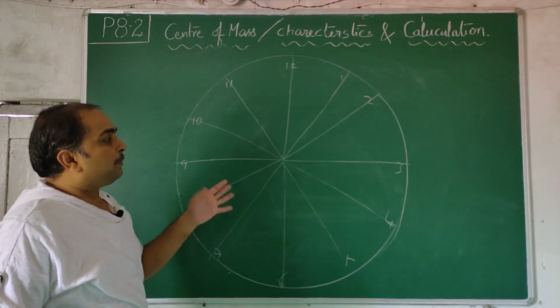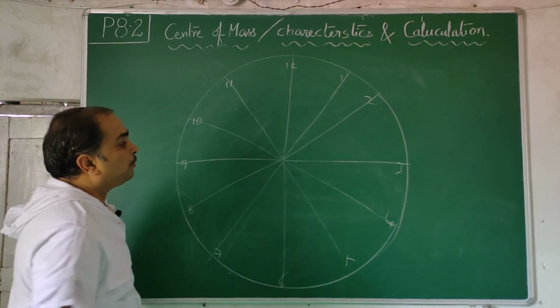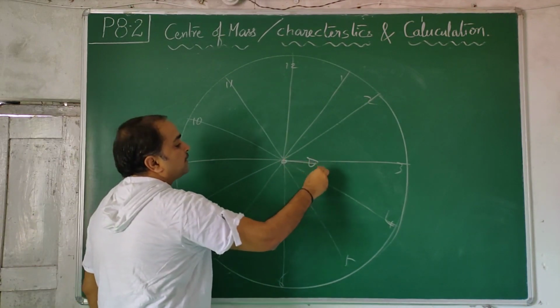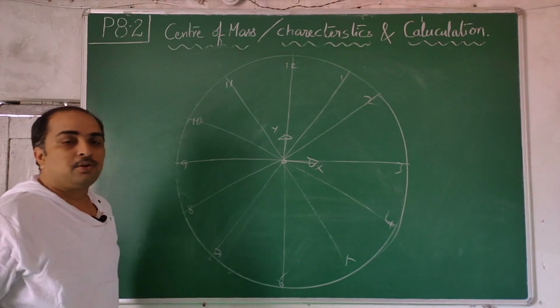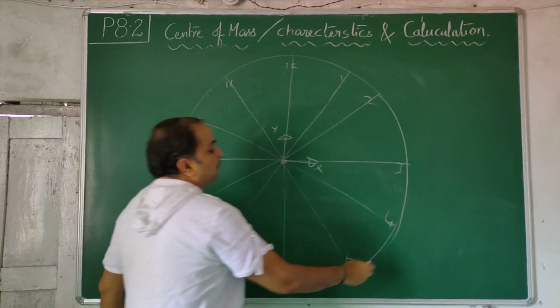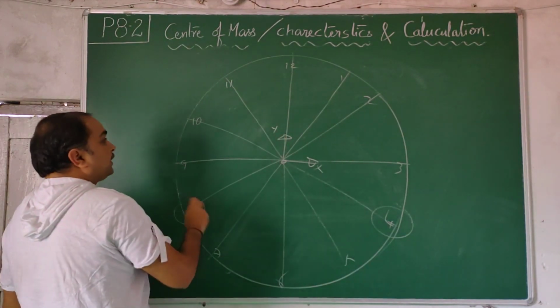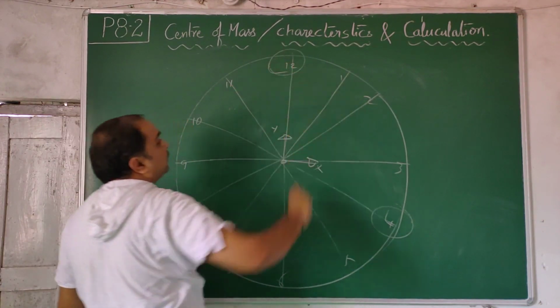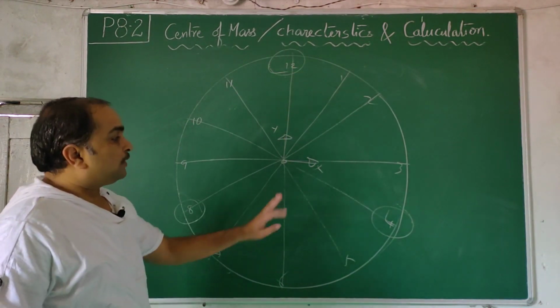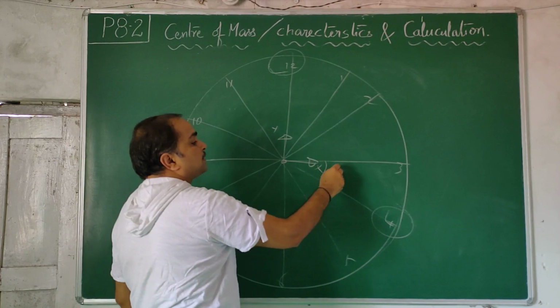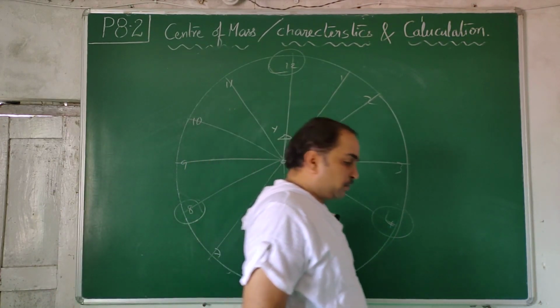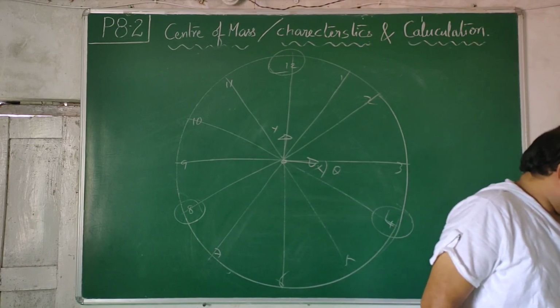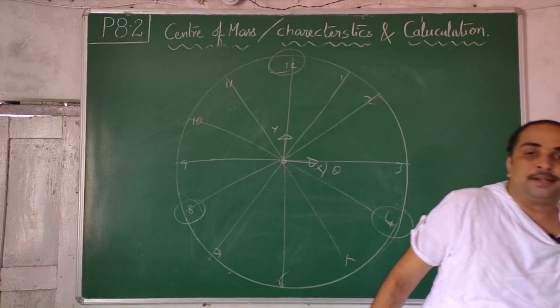So masses can be kept at any place. From origin you can take here, this is your x-axis and this is your y-axis, you can take anywhere. You can even take x-axis left side and downward also, where the masses are kept. One mass kept at 4, other mass kept at 8 kg, other mass kept at 12 kg. Find the center of mass. Just you have to write the coordinates basing on those angles. And all angles are 30, 30, 30 degrees, like that. So the problem can be solved. Only thing is you should be able to write the coordinates.